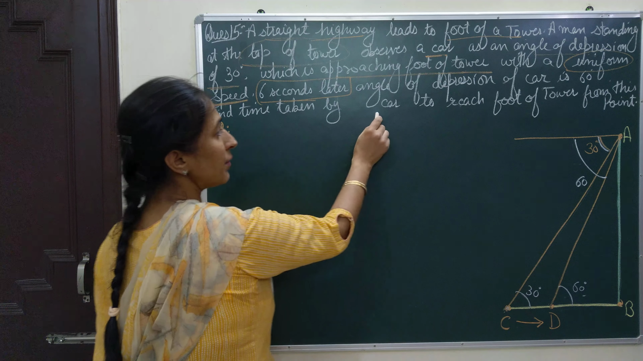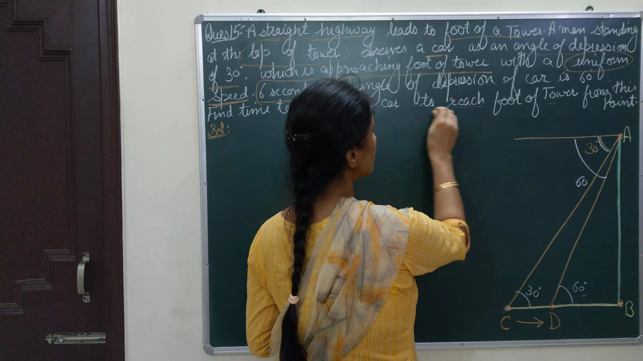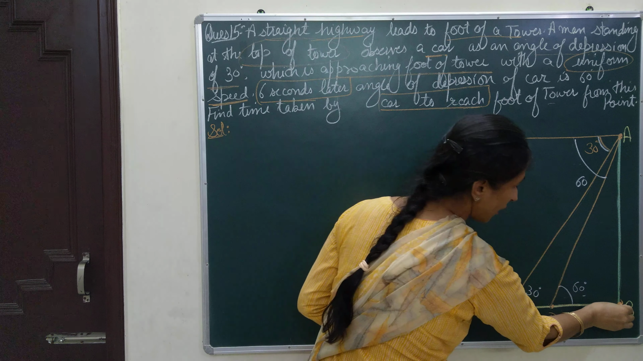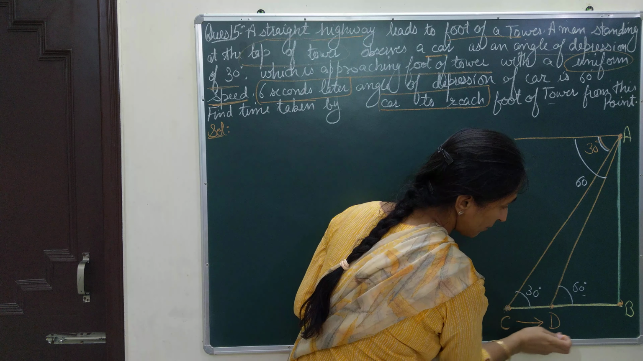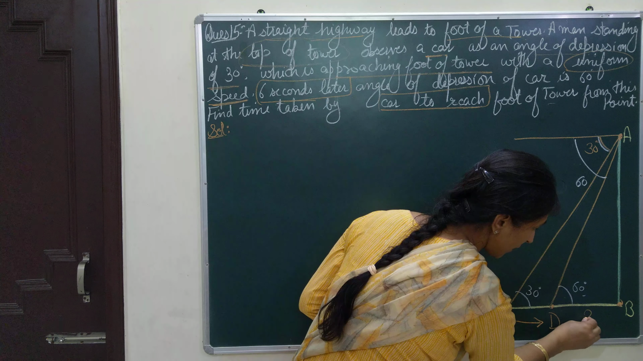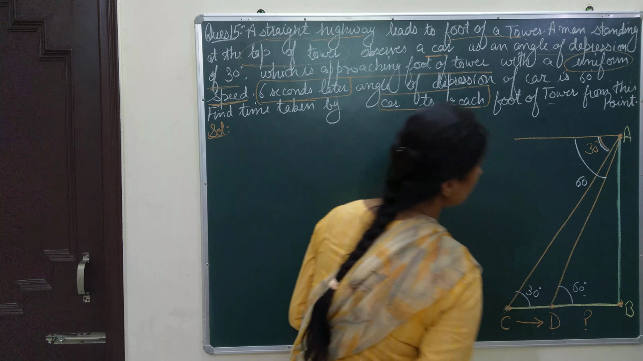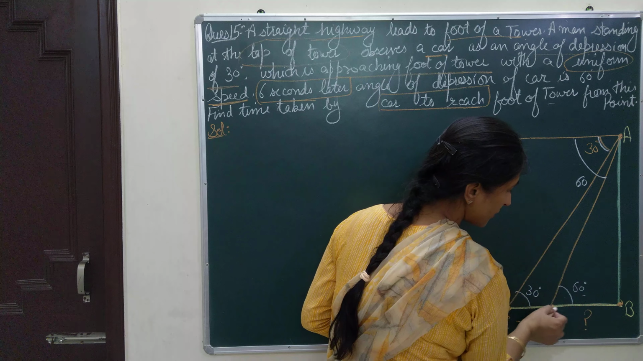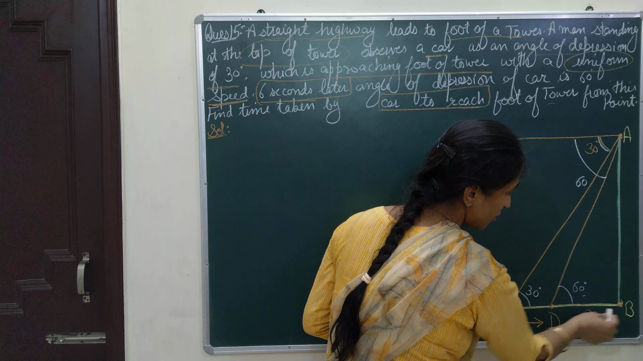Find the time taken by the car to reach the foot of the tower. Now you have to tell how much time the car is taking to reach the foot of the tower. How much time will this car take to reach the point B from D? Now it has reached D. How much time will it take to reach the point B from D? Now you do not know the distance between D and B. Let us find the distance between these two points.